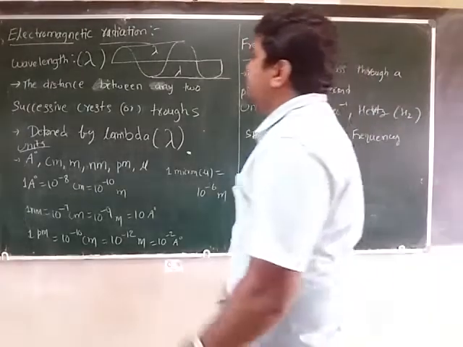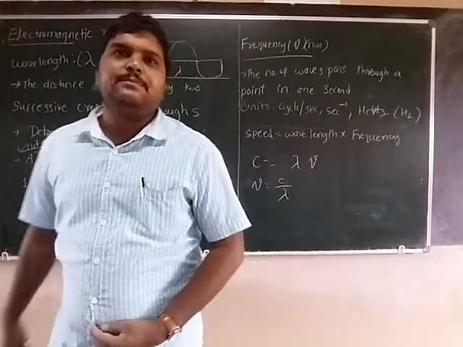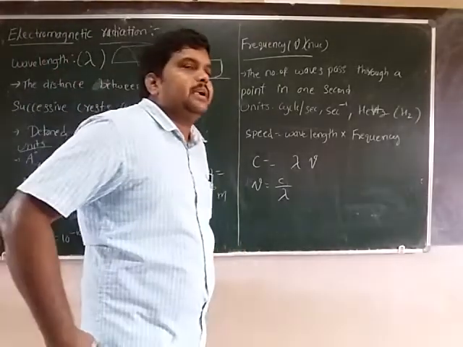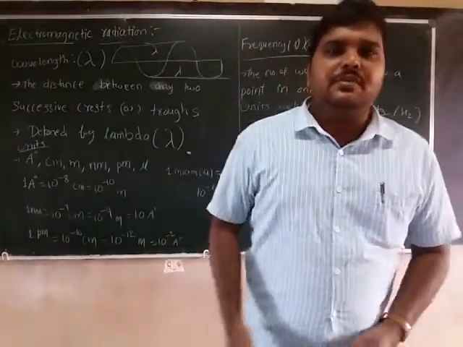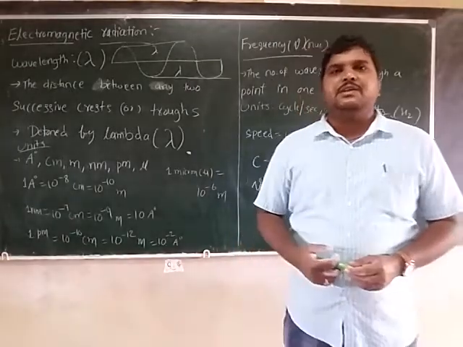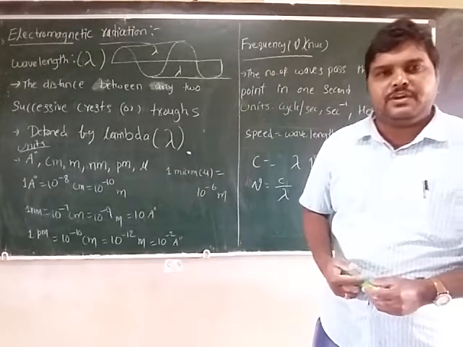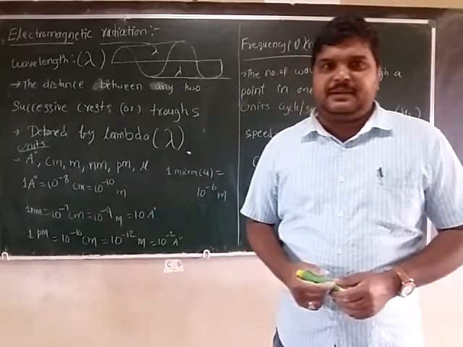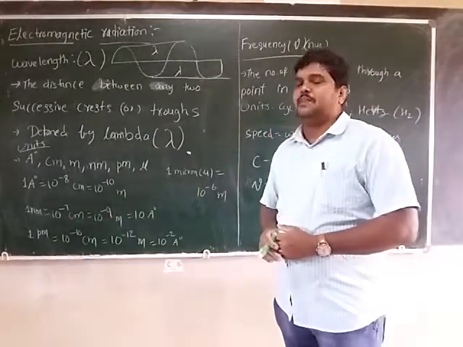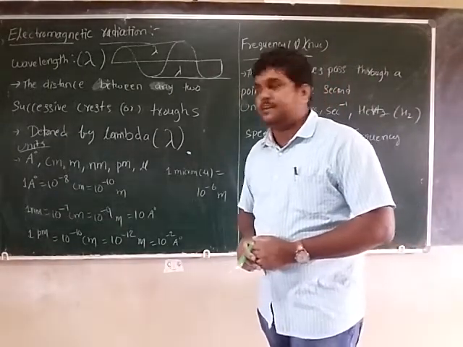Okay, now we will see a few important terms to describe the wave. That is very important. First is the wavelength, second frequency and wave number, finally amplitude. First come to the wavelength. How can we define the wavelength?